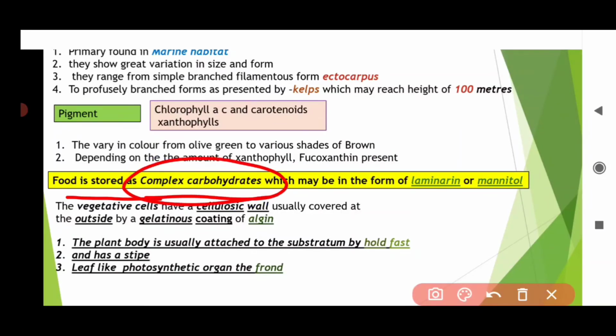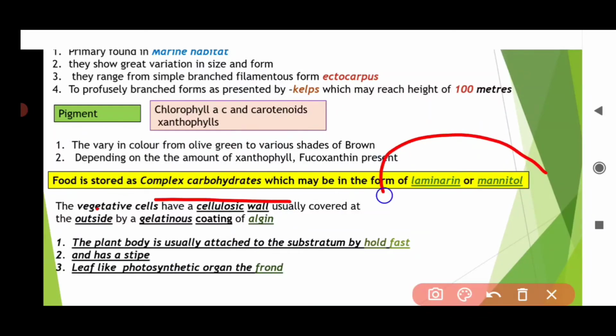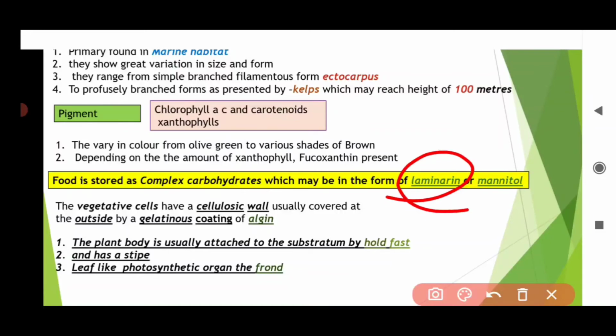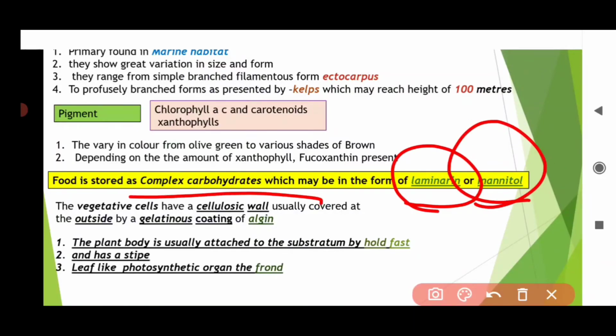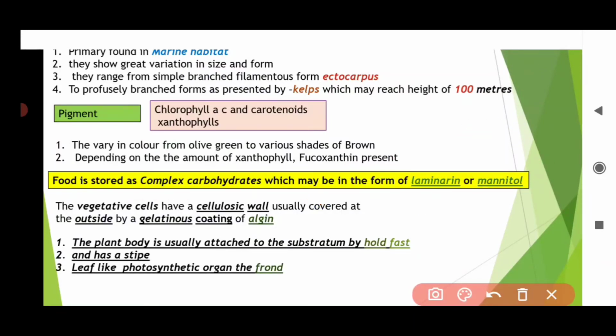Food is stored as complex carbohydrates that are laminarin and mannitol. So you have to remember this. The food stored in brown algae is laminarin and mannitol. In brown algae we have a brown alga called laminaria.